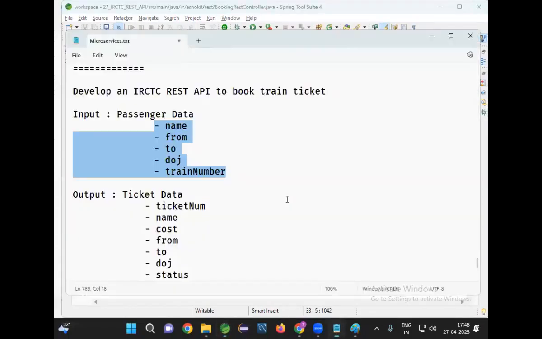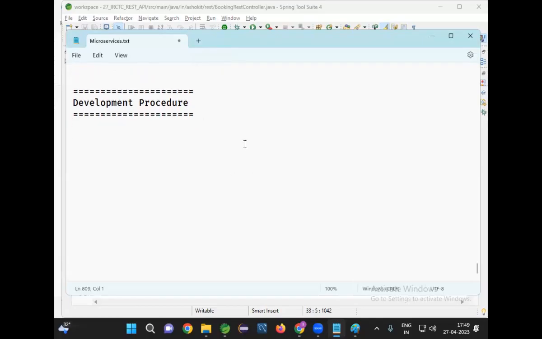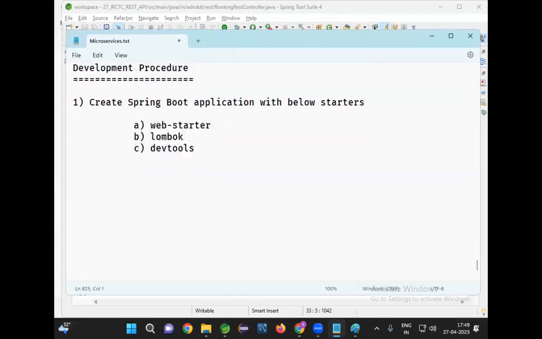Now, what steps have I performed? The development procedure. Can you tell me what steps I have performed? First, I created our boot application. Create Spring Boot application with the below starters. What is the starter? First one I have taken web starter, then Lombok, DevTools. That's it. Web starter, Lombok, and DevTools. I created one boot application.